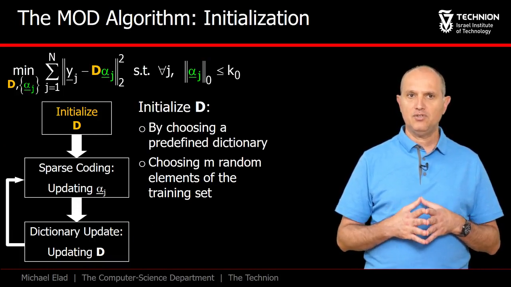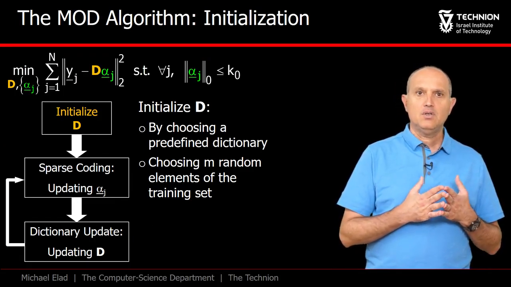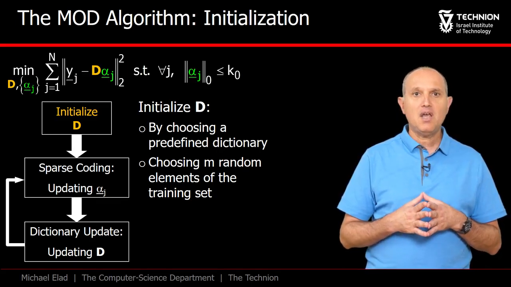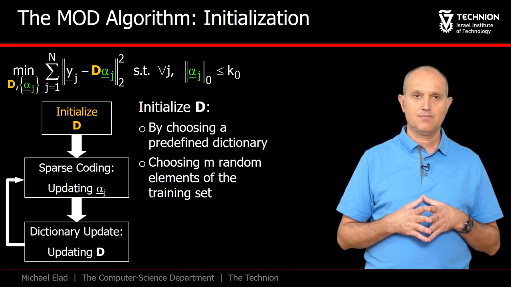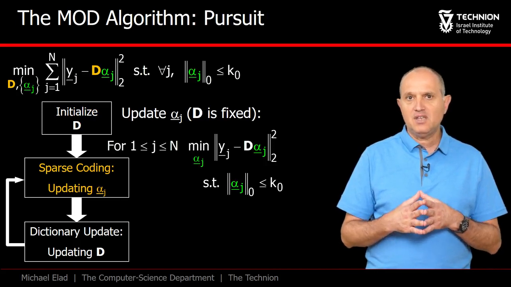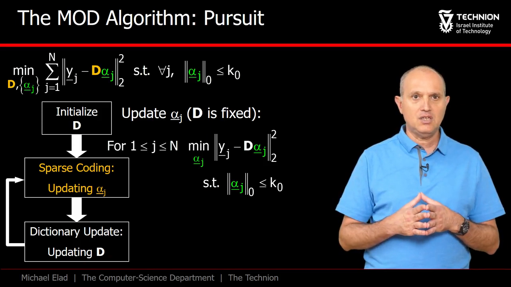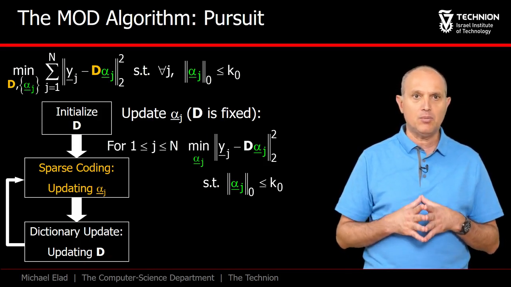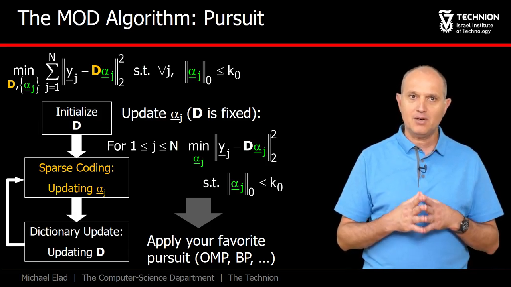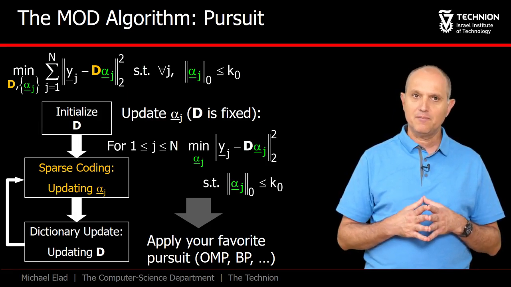Starting with the initialization of D, there are two common ways to choose the starting D. Either by starting from a predefined dictionary, such as a known transform, or by simply taking a random set of the examples. Moving to the sparse coding stage, we consider D as fixed and update the alpha j vectors. Observe that our original formulation suggests that these are n independent pursuit problems, and thus we can apply a pursuit algorithm for each of the examples separately. Naturally, we have the freedom of choosing which pursuit algorithm method to apply.